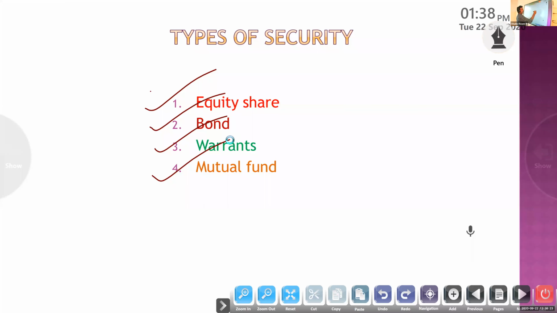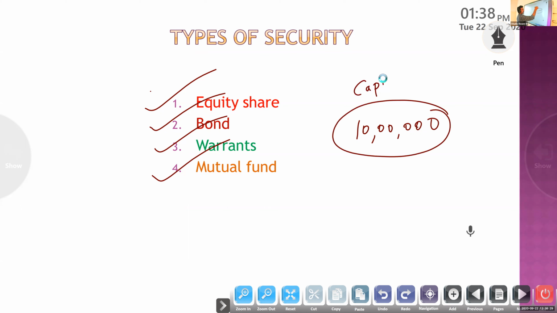Okay, suppose 10 lakh is the capital. This is share capital, the amount of capital which can be raised through the issue of shares. Then what do you mean by share? Share is one of the units through which the share capital is divided.